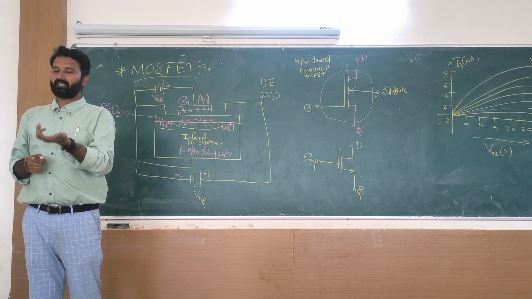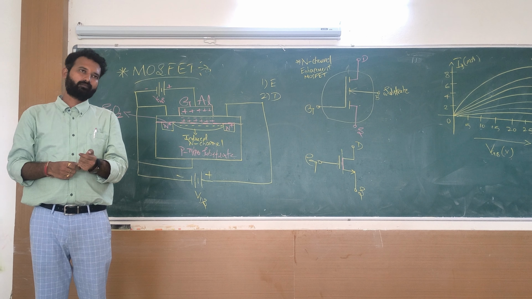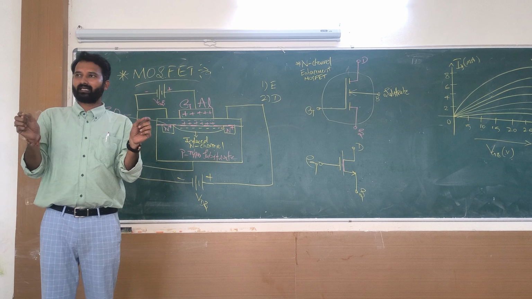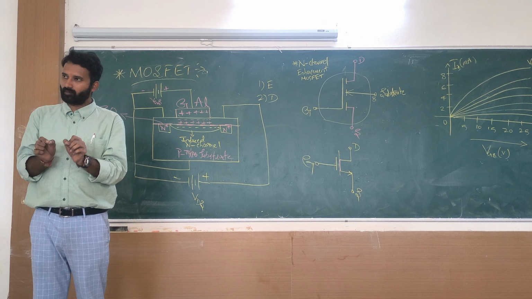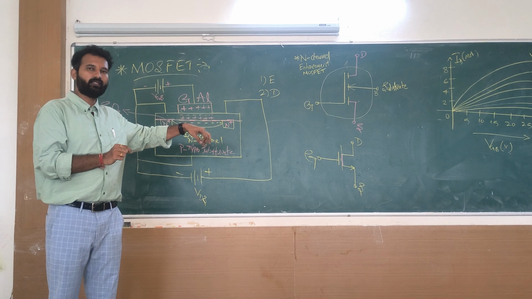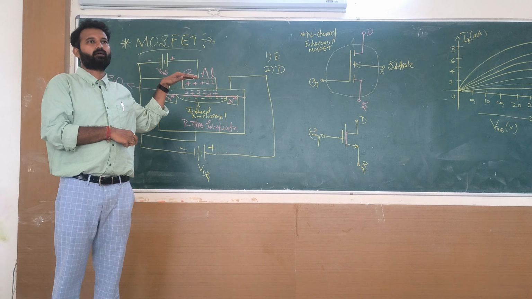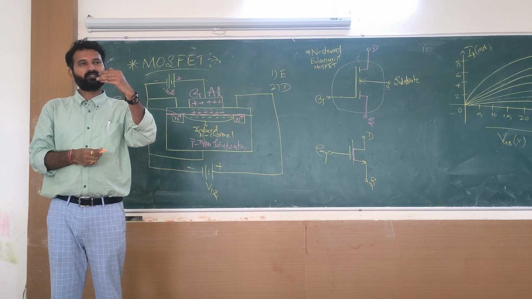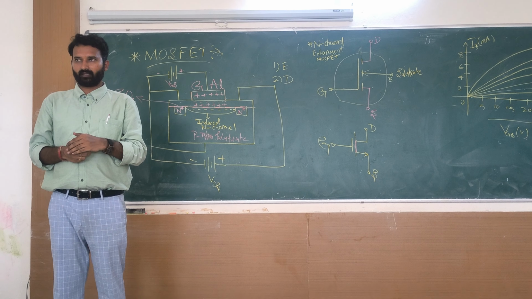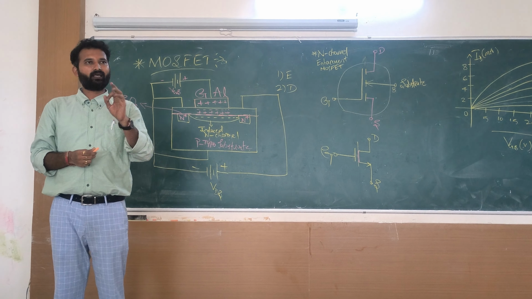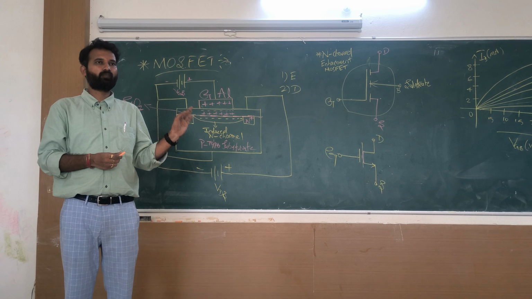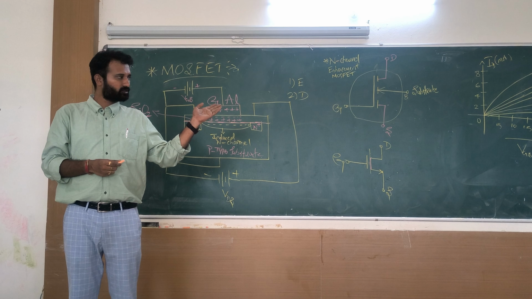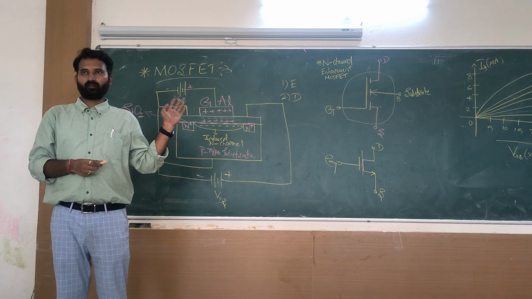Now decreasing. Tell me how you will spell depletion. D-E-P. Both are somewhat similar. Depletion means decreasing. Clear? So enhancement means increasing, depletion means decreasing. So there are two types of MOSFET: enhancement MOSFET and depletion MOSFET. I will tell you why we are going for enhancement and what is meant by depletion.